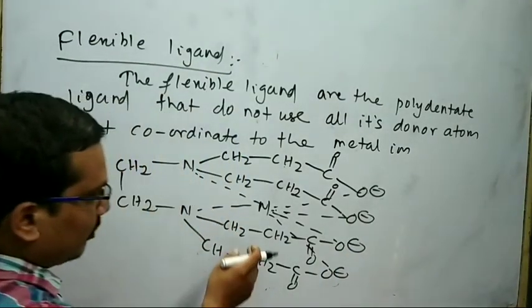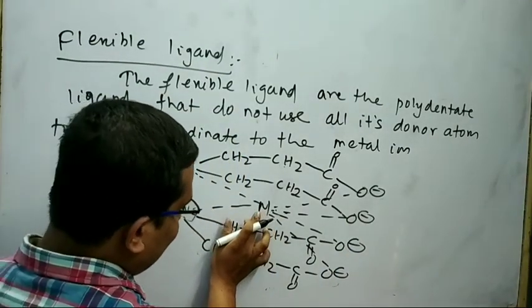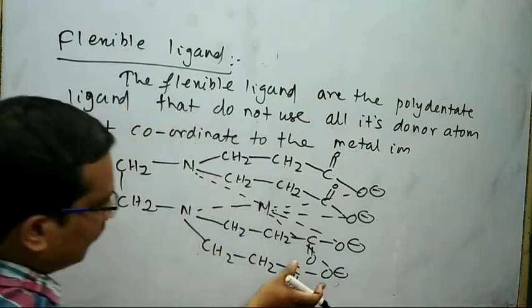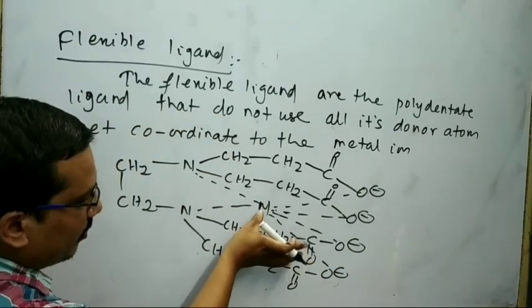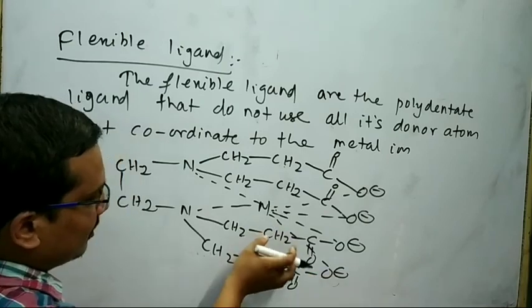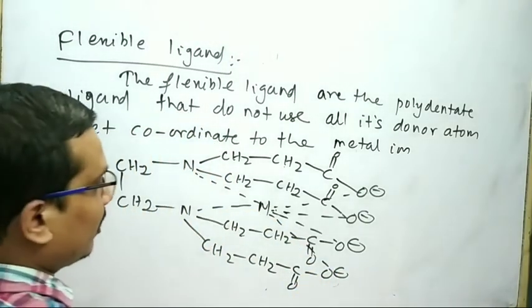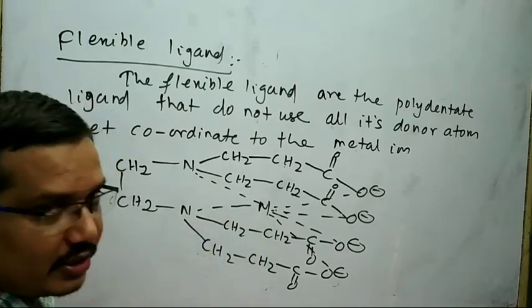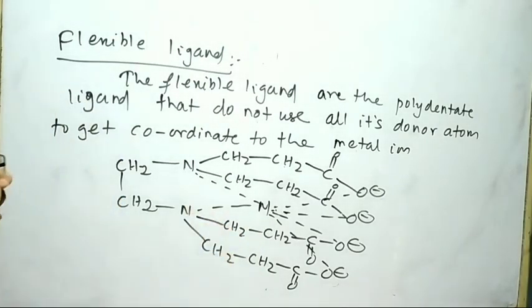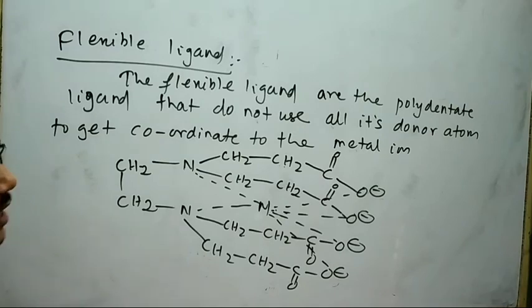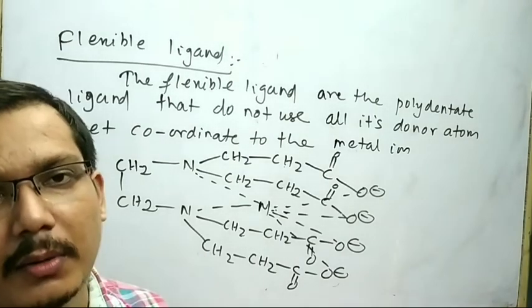Like that, you can also think about the central metal atom and this donor atom. If a coordinate bond is formed between these two species, then the metal atom is nearer to the O minus ion. That means the metal ion is flexible, so you can think about the flexible ligand. That is all about the different types of ligand.